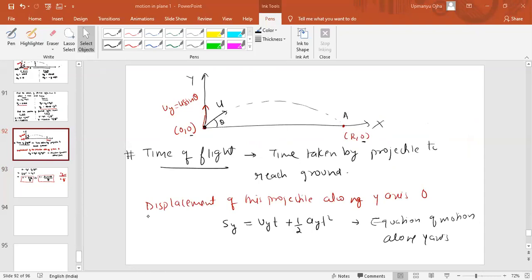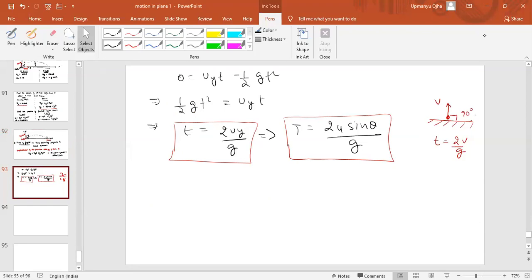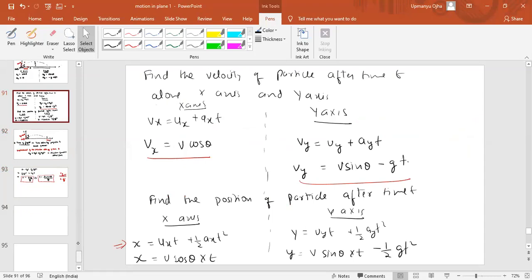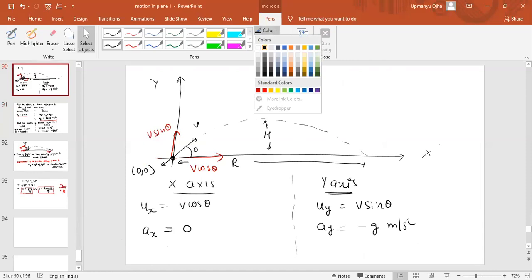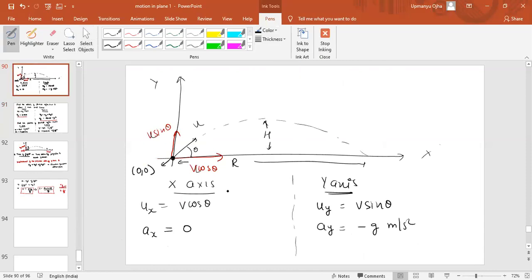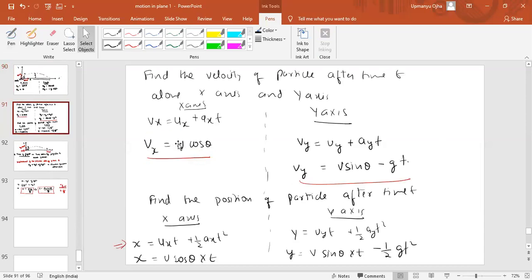I hope you understand the time of the flight. Previous also you can change to u. This also you can change to u. I've taken that v, so it should be u because u is easier for us to analyze. Just change to u. There is no harm. You can change to u or v, no problem in that, but it is simply convention. So just change to u.